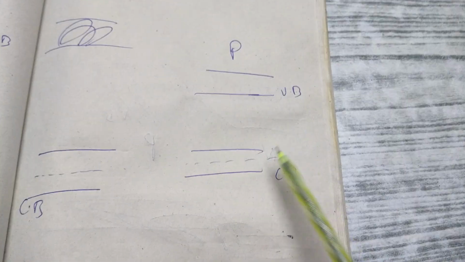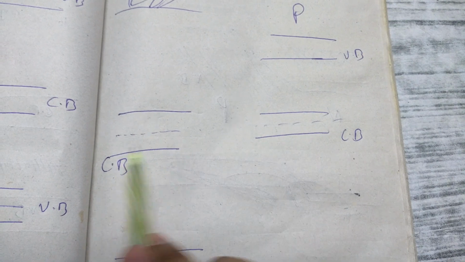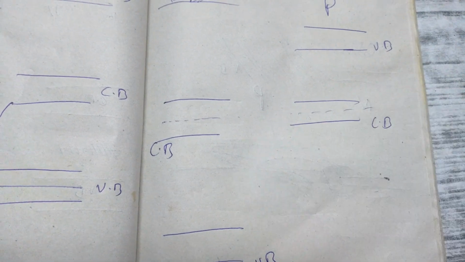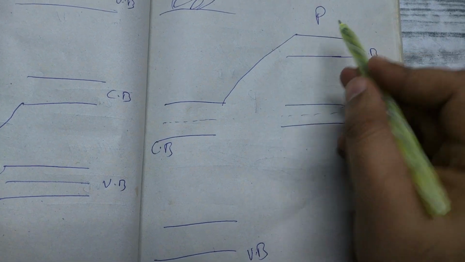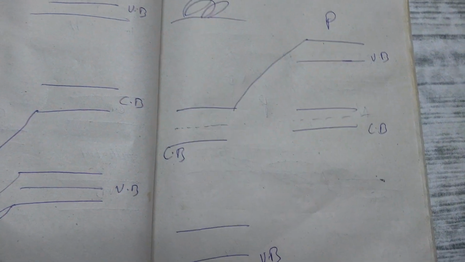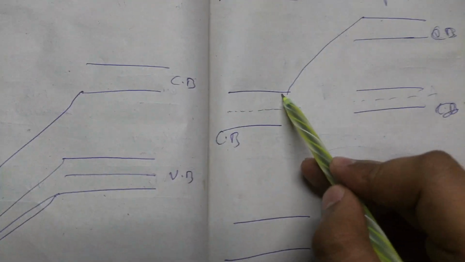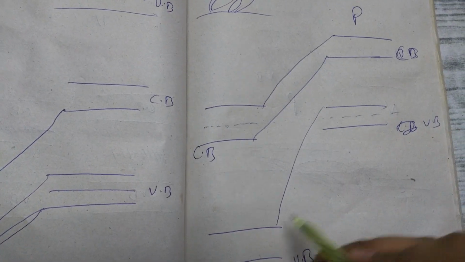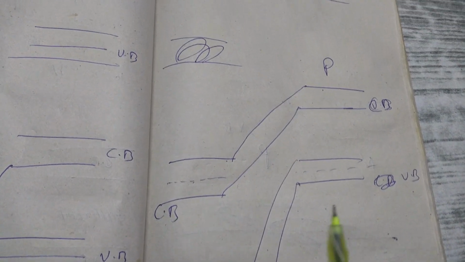Heavily doped n-type, heavily doped p-type. This dotted line is the Fermi level. These are equalized, okay? But it is not that these two have direct contact or something. There is a forbidden energy level. So I'll join these in one-to-one correspondence. The top of the conduction band to the top of the n-type conduction band. Same way, these two, you just join, okay? Sorry about my neatness, but the thing is clear.